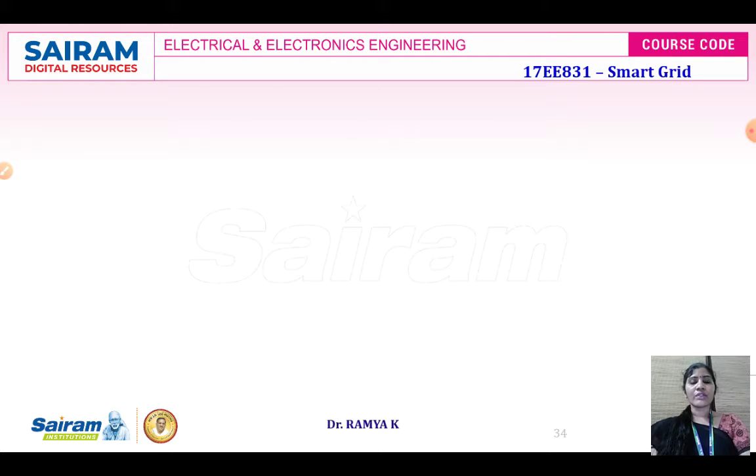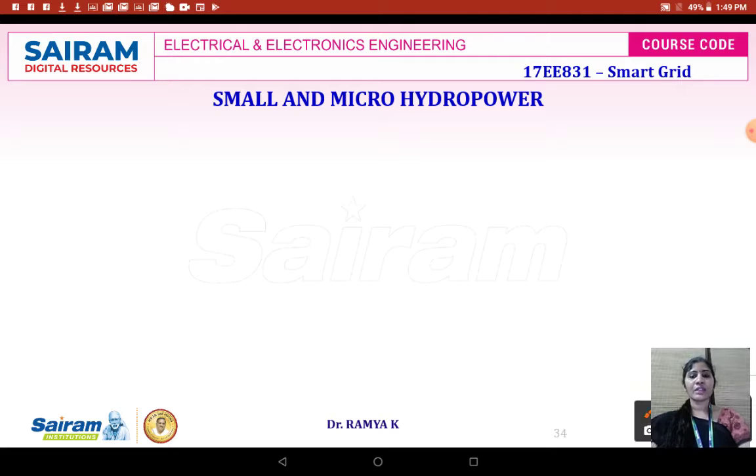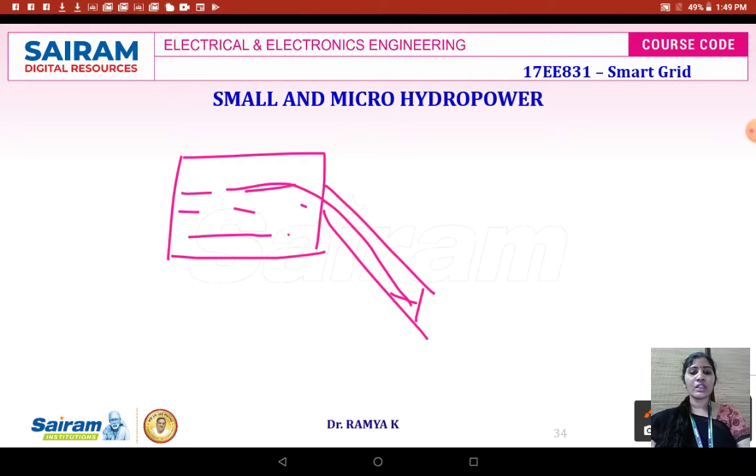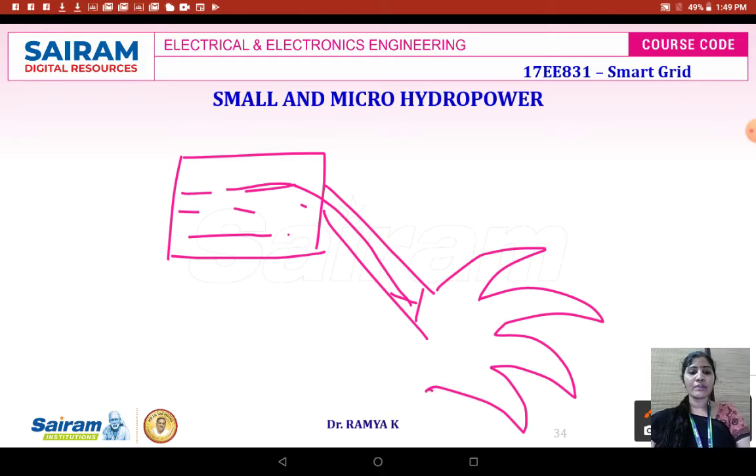Next, we are going to see about the hydropower plant. Hydropower in the sense will have one basin, where the water will be filled. From the basin, it will be connecting the penstock. The force of water flowing through the penstock will strike the turbine at the bottom level.